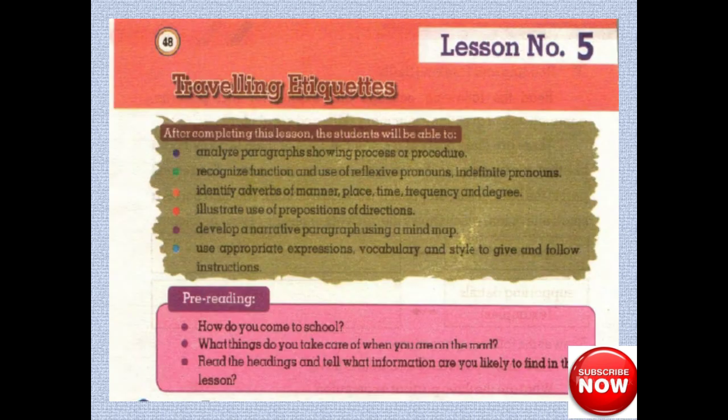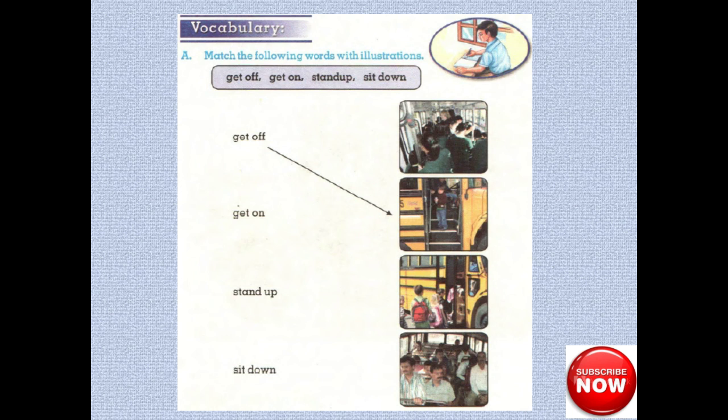Today we will solve the exercise of lesson number 5, Traveling Etiquettes. Now start. First question is about vocabulary. Match the following words with illustration.